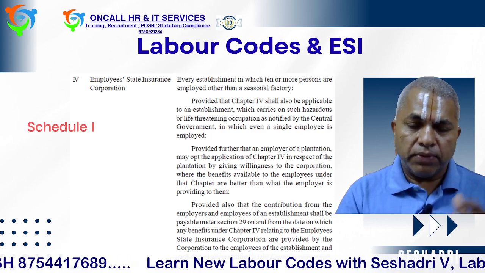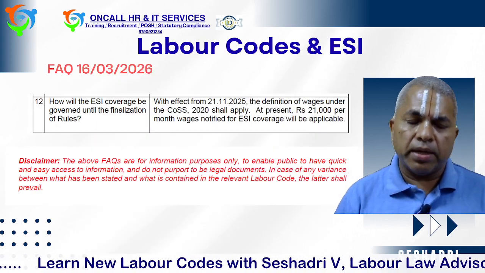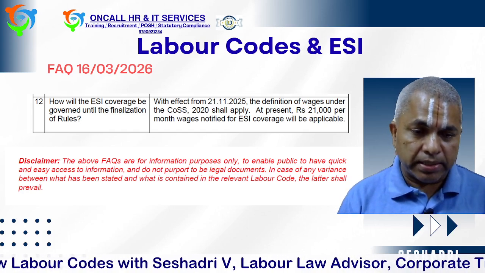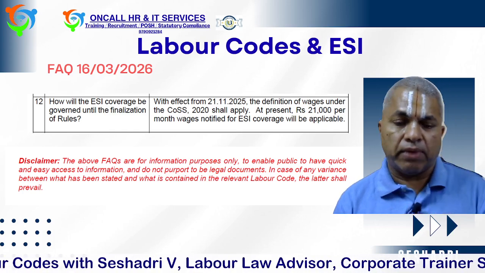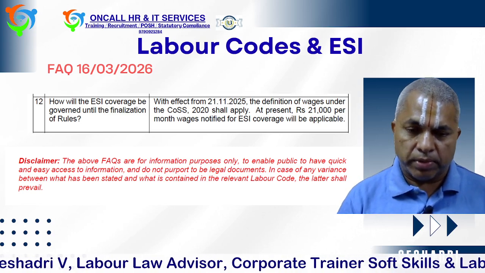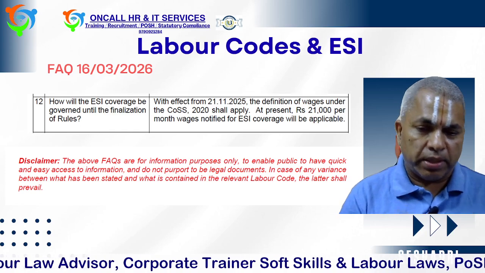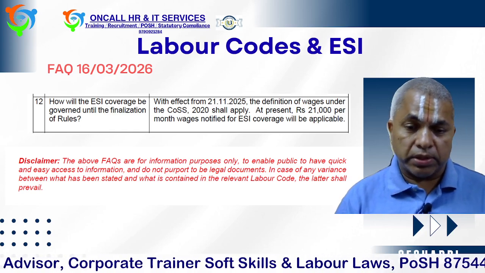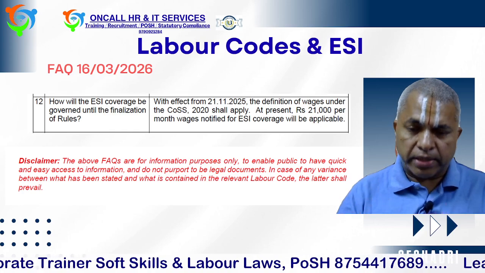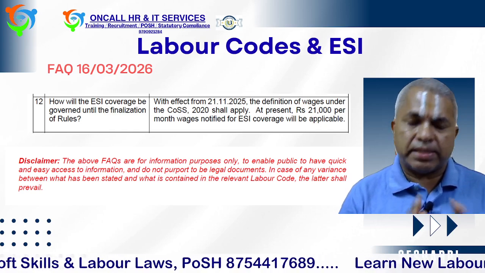At this juncture, the code is saying one thing and the circulars are saying something totally opposite. The FAQ was released in March. The 12th FAQ deals with how the ESI coverage will be governed until the finalization of rules. The answer given by the ministry is that with effect from 21st November, the definition of wages shall apply. That means we have to follow basic plus DA only, and the present 21,000 per month wage ceiling notified by ESI will be applicable. That means the ESI coverage ceiling will be 21,000. We need to follow the new code; that is what this is saying.